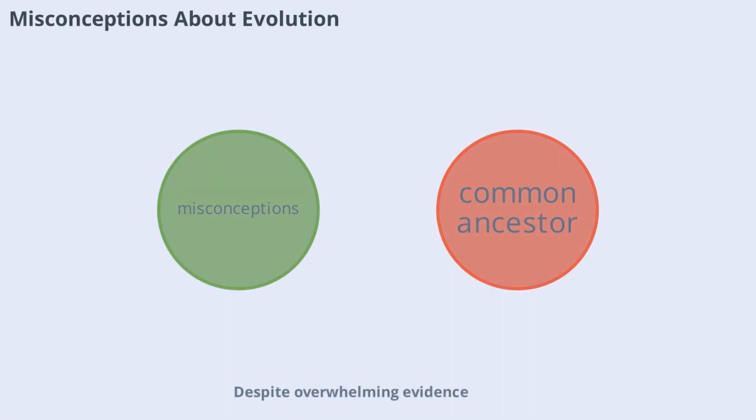Despite overwhelming evidence, there are still many misconceptions about evolution. Some people think evolution means humans came from monkeys, but in reality, humans and monkeys share a common ancestor. Others believe evolution is just a theory, but in science, a theory is a well-supported explanation based on evidence. Understanding what evolution is and isn't helps us appreciate the complexity and beauty of life's history.